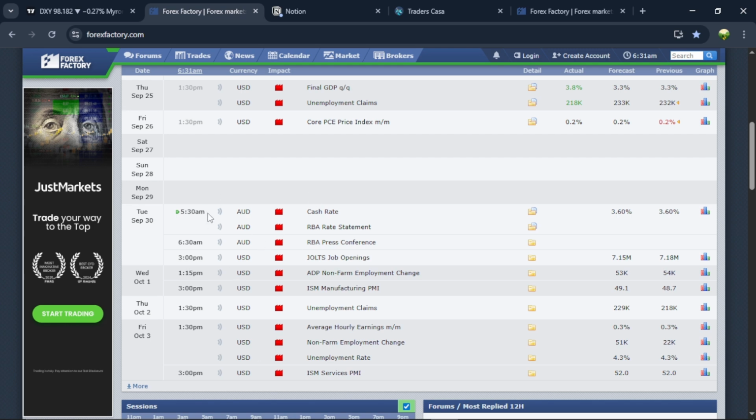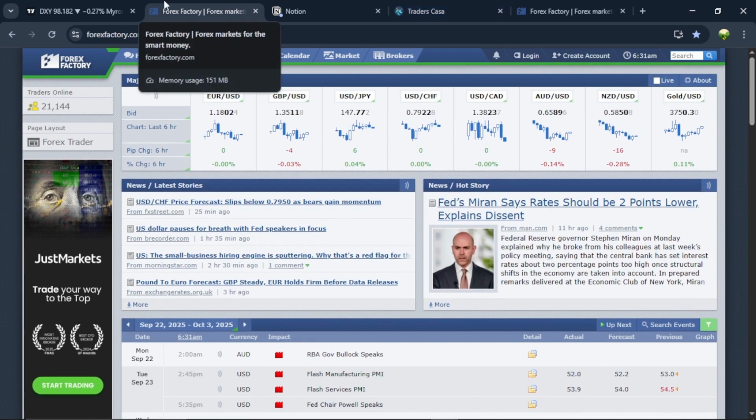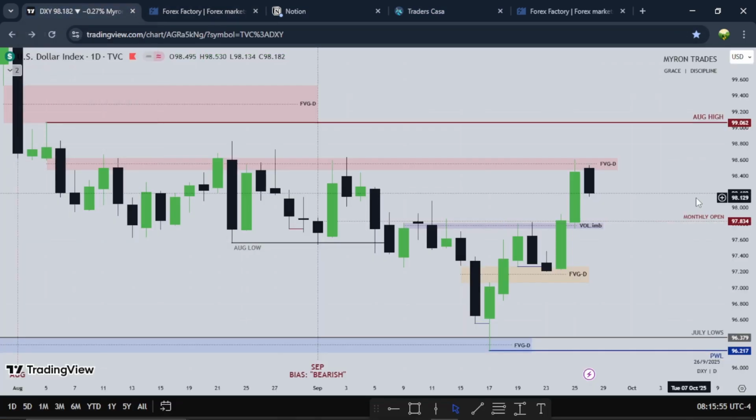So let's hop right into the charts and see how these news events affected price for the last week of the month. So this is dollar, the US dollar index. This chart represents how the dollar is doing in the market, right? This time frame is the daily time frame for the dollar. Each candle in this time frame represents a day worth of trading.